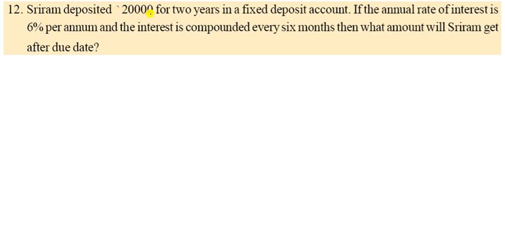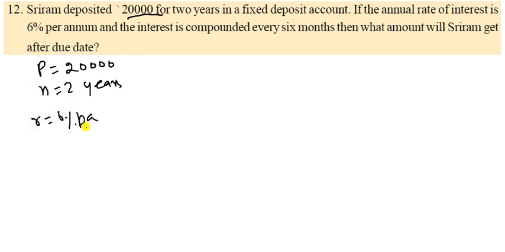So let us do the last question of this exercise. Sriram deposits 20,000 for 2 years. It is the principal given, so you can write here P is equal to 20,000, for 2 years in a fixed deposit. So time will be 2 years. If the annual rate of interest is 6%, so R is given as 6% per annum.